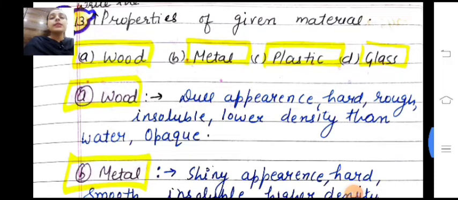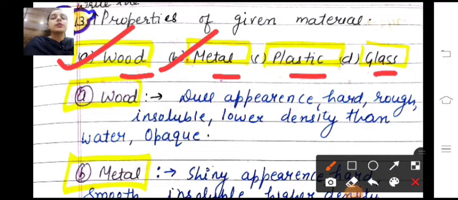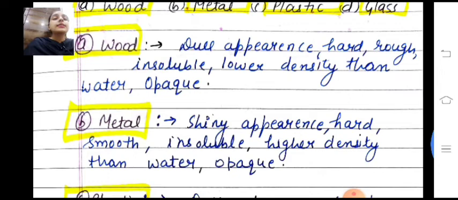Question number 13 is, write the properties of given materials. You have been provided different kinds of materials: wood, metal, plastic and glass. You have to write down their properties. So wood has a dull appearance and it is hard, rough, insoluble in water and has lower density than water. That's why it floats onto the surface of the water. It is opaque in nature because it does not allow light to pass through it, and it also forms a shadow on the other side.